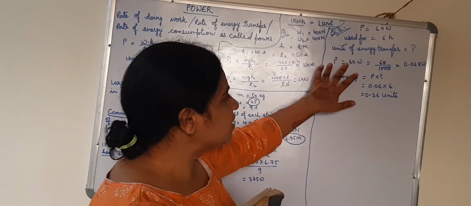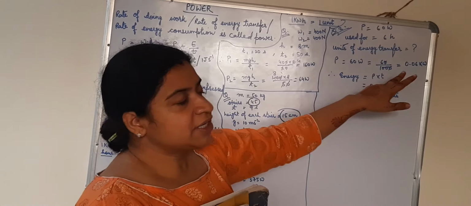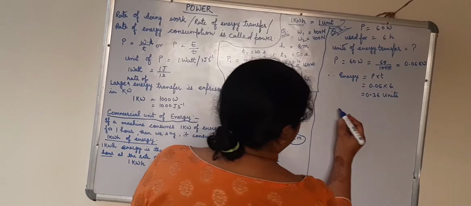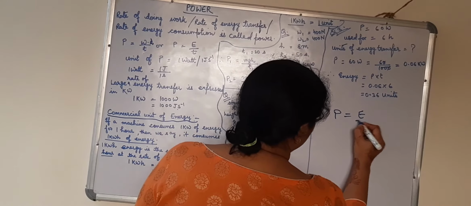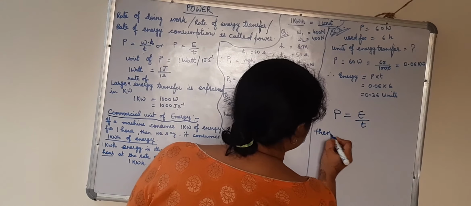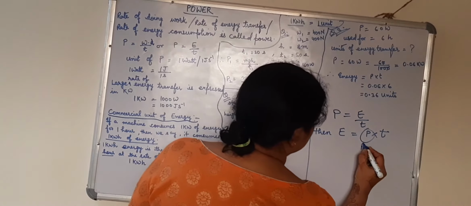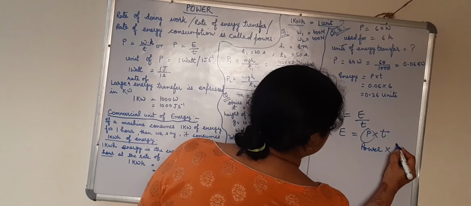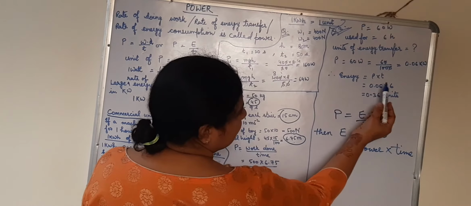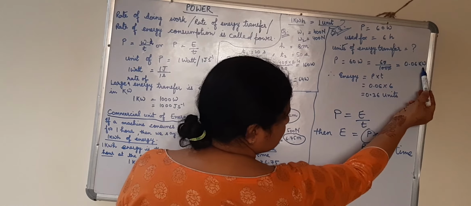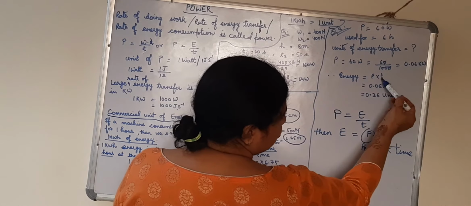Now I have the power as 0.06 kilowatt. Time is in hours. You know that P is equal to E upon T, then E is equal to P into T. What is P? Power. And what is T? Time. So energy units is equal to power, 0.06 kilowatt, multiplied by the time, 6 hours, which has already been given. That gives 0.36 units.